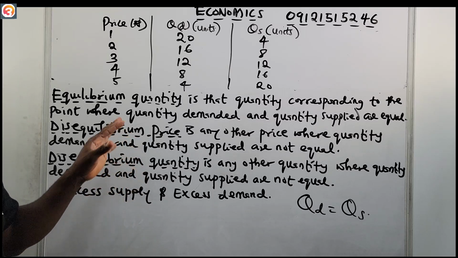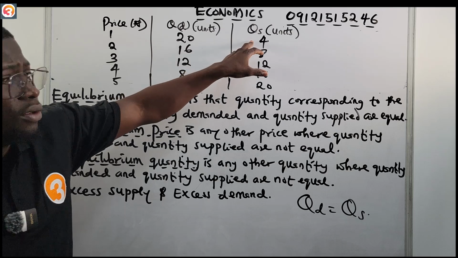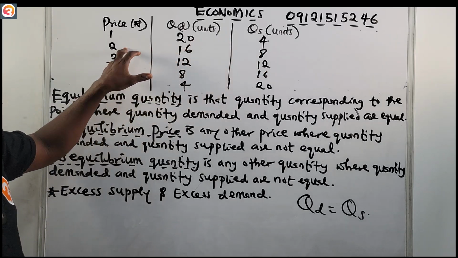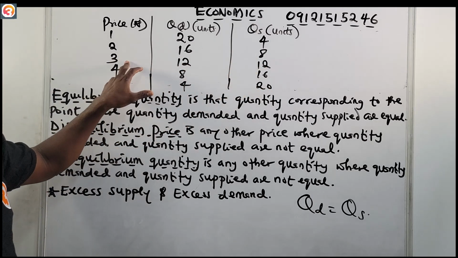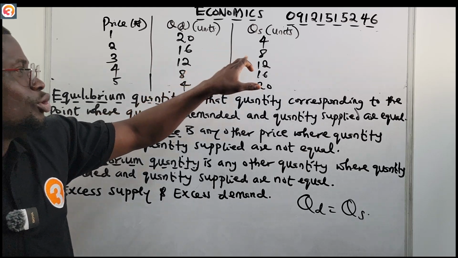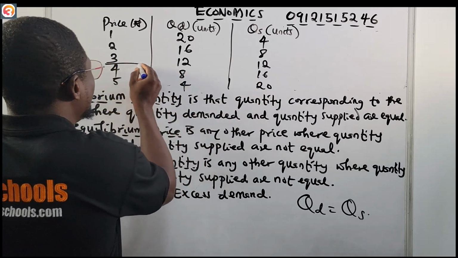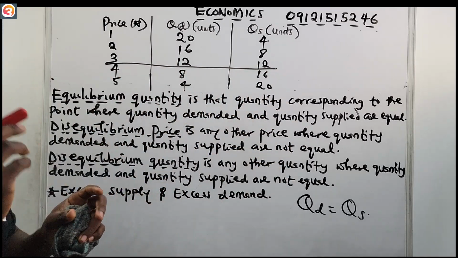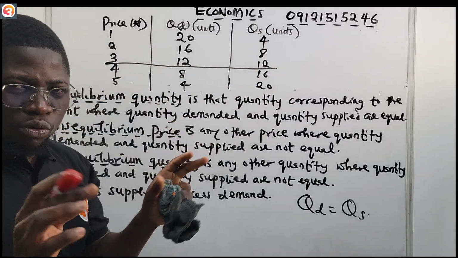All right, so now, when price was 1 naira, 4 units were supplied and 20 units were demanded. When price was 2 naira, 16 units were demanded, 8 were supplied. When price was 3 naira, 12 units were demanded. How many were supplied? 12 were supplied. This means that at this point we have our equilibrium price. It is a price that corresponds to the point where the quantity demanded and the quantity supplied are equal.